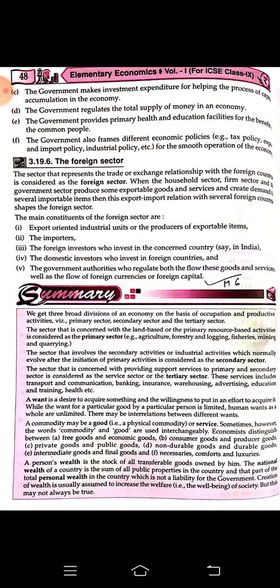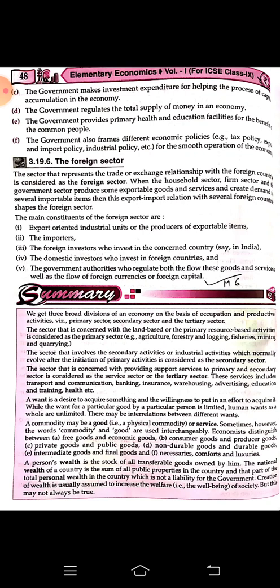So basically, what are the things needed to develop a relationship with the foreign sector? Export oriented industries or industrial units and exportable quality items are needed in the country. The importers are also needed. We also need somebody to import. Not only will our country be exporting, our country needs to import a few things also. That will also enhance the relationship with different kinds of countries.